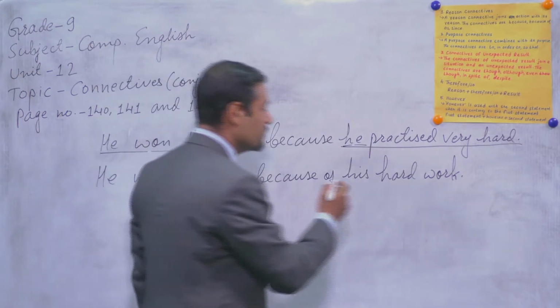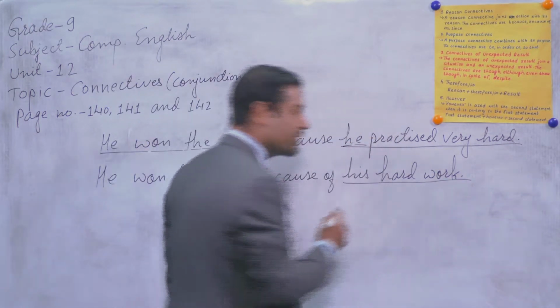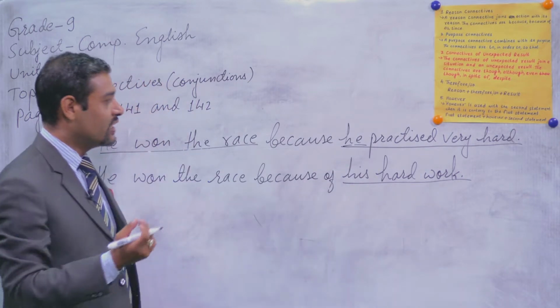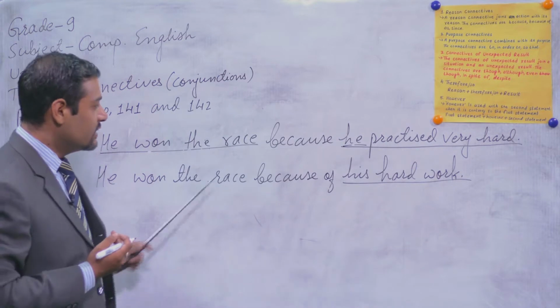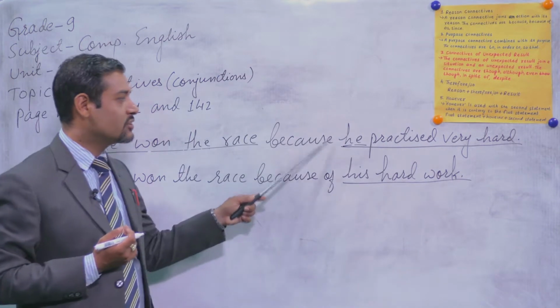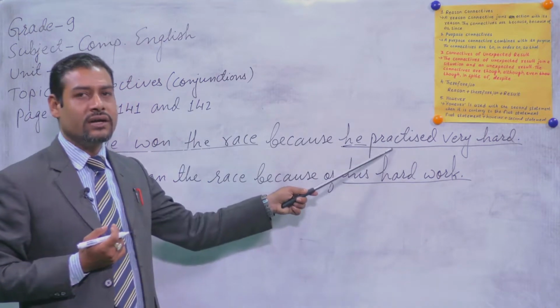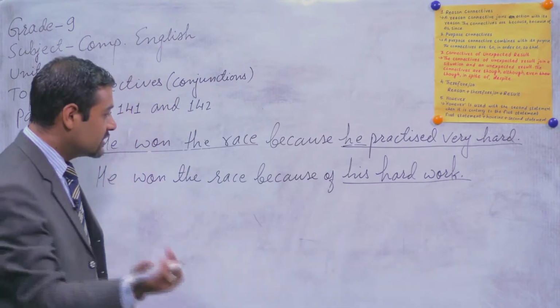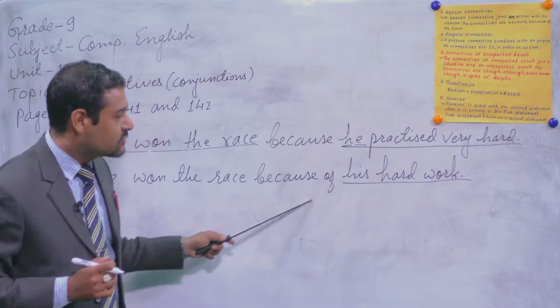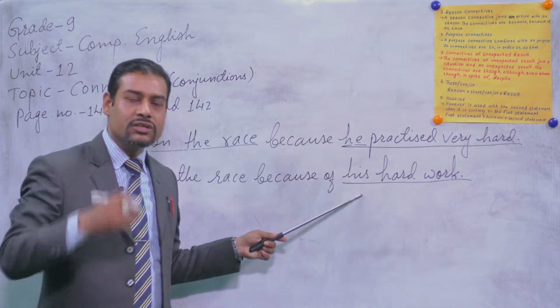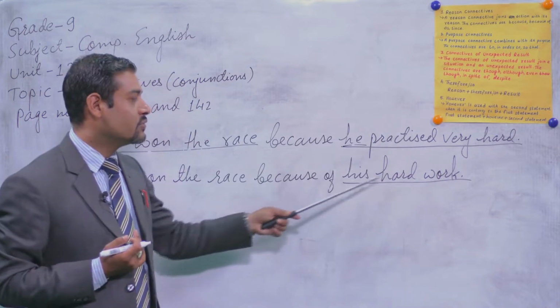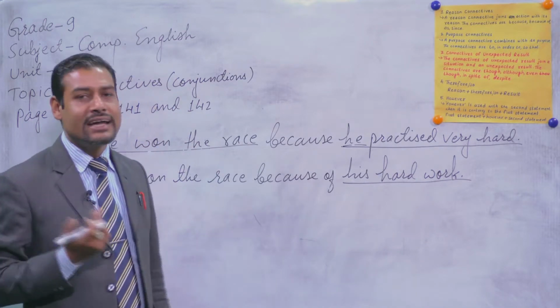Then we have used their noun, or you can say noun phrase. So my dear students, what you have to keep in your mind is that if you use because, after because there should be subject, verb, and object is not compulsory, optional, okay? But if you use because of, then after because of, you are not allowed to use subject and verb. Instead of that, you have to write down their noun or noun phrase.